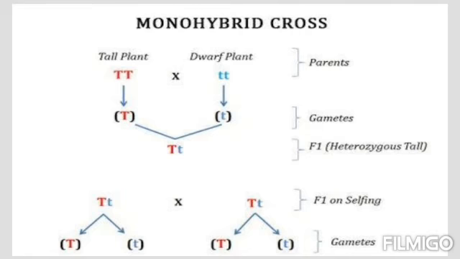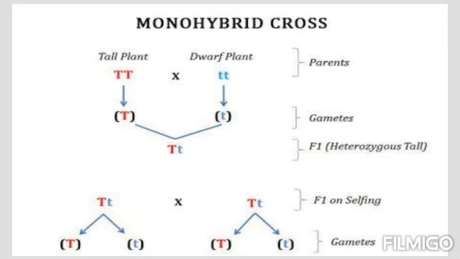So they will form the gamete first, and as we know, in a gamete, whatever number of chromosomes you have, only half of them move on. So if there are two alleles, capital T, for the character, how many alleles will be passed on? Only one. So we have taken capital T as a gamete for the tall plant and small t as a gamete for the dwarf plant. Now allow them to cross with each other.